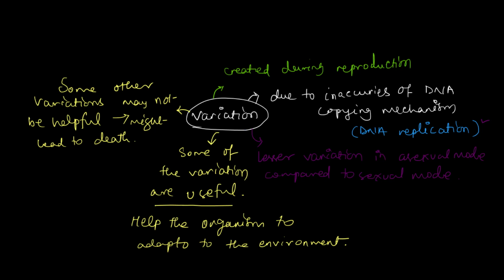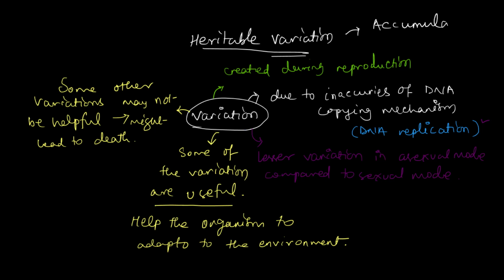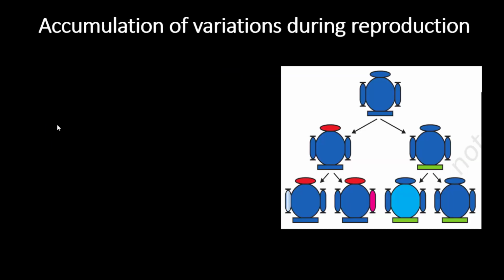One other thing that you all have to keep in mind is that variation is going to be heritable, as we talked about in the beginning. So these variations are going to get accumulated over generations. To help you understand that, we have a particular diagram here: accumulation of variation during reproduction.